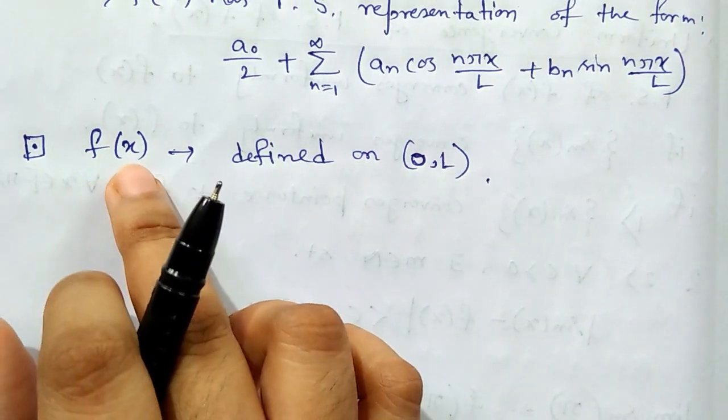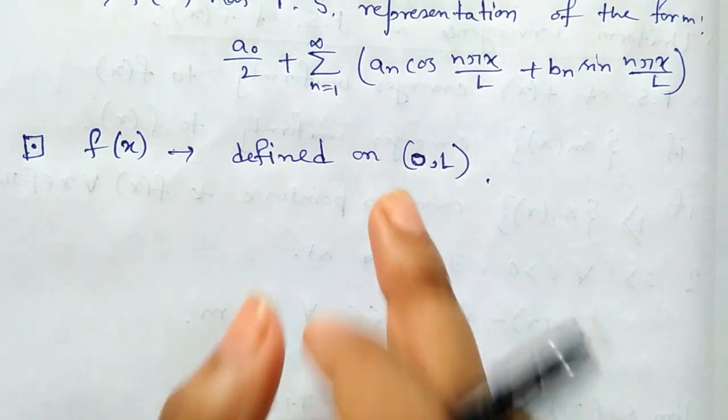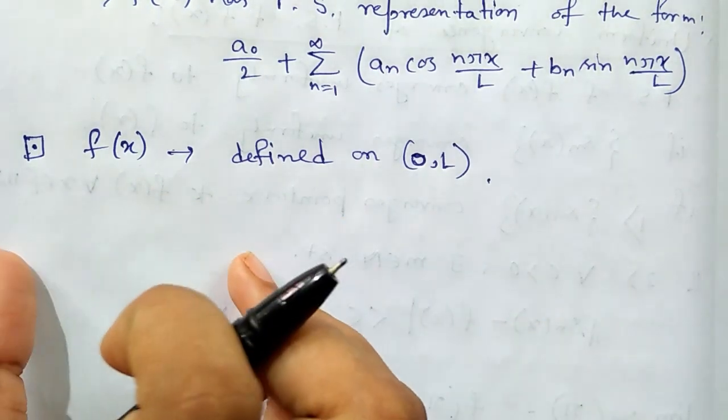But here the given function is defined on (0, l), so we have to extend this function to the remaining half.